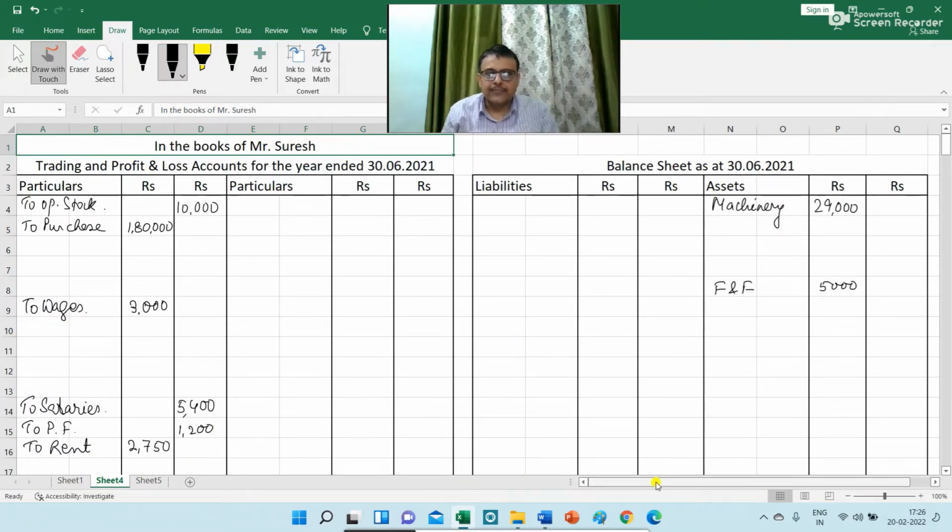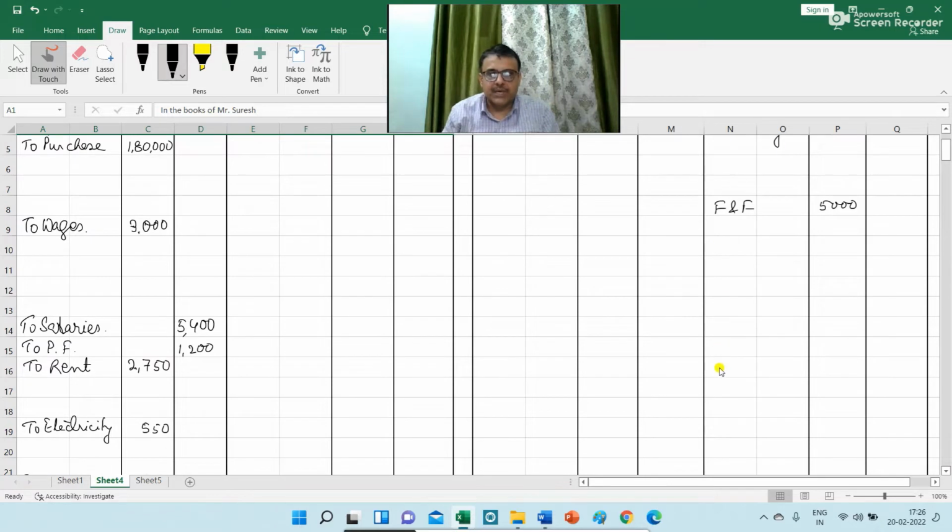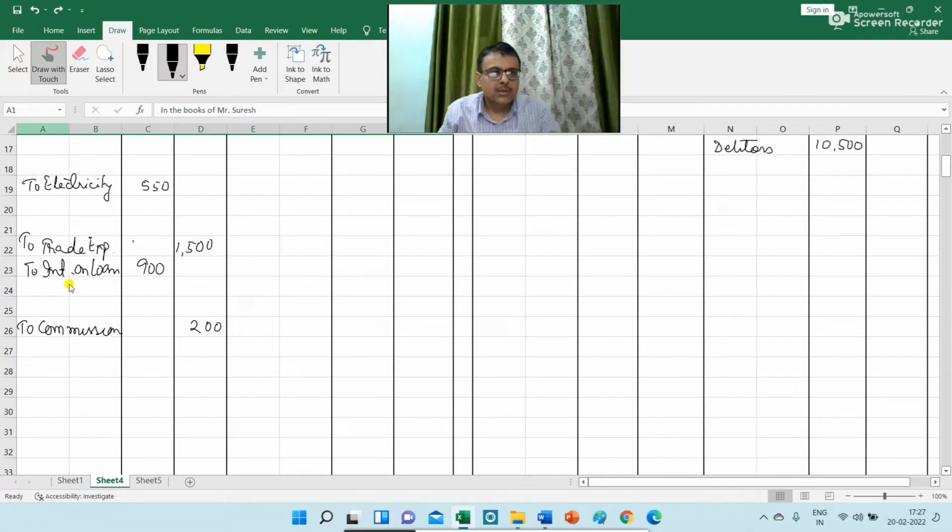Next is debtor. So on asset side, after machinery and furniture and fitting, there are two more fixed assets. One is building and the moped, scooter. So I am leaving some space here and then I am writing debtors. In the inner column I am writing 10,500.